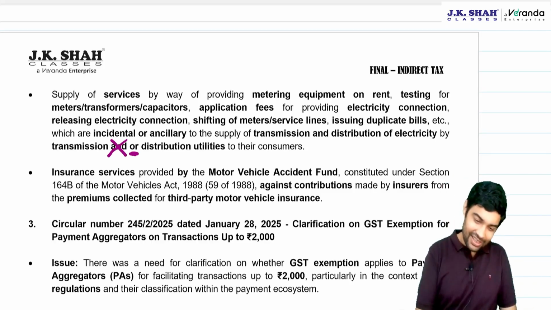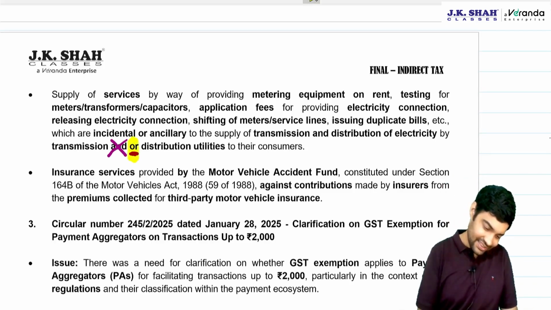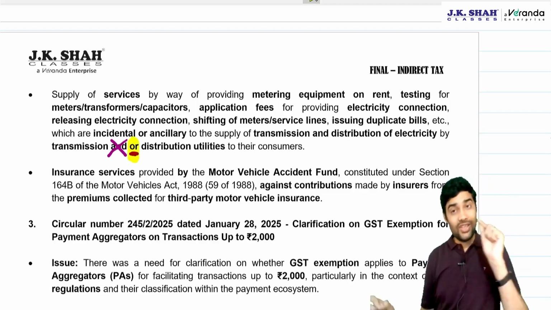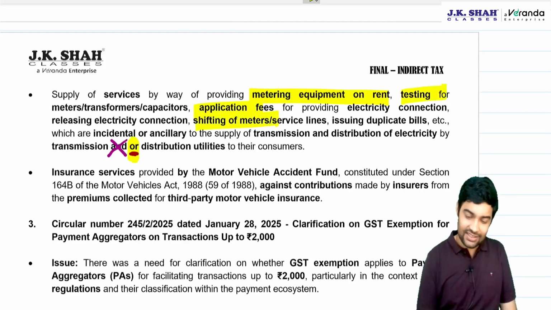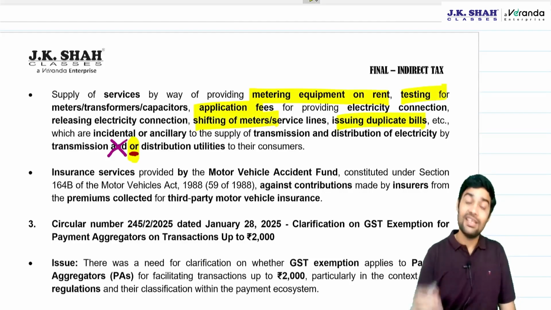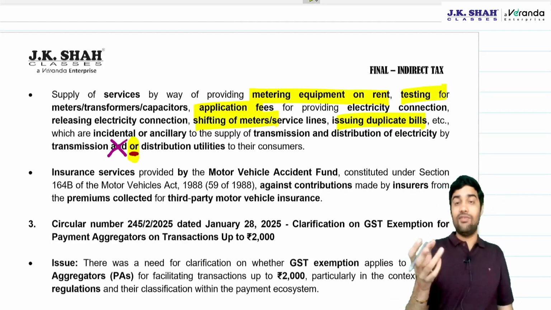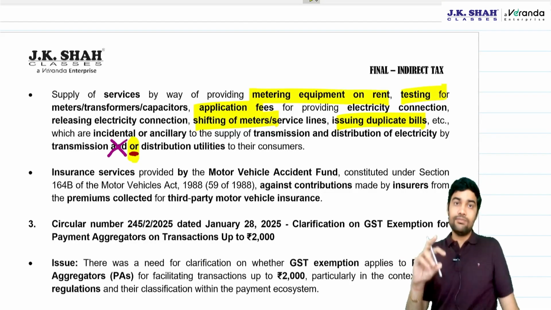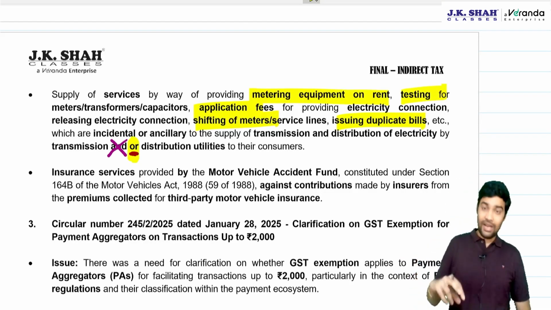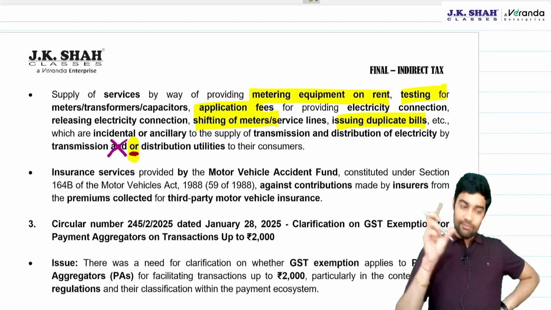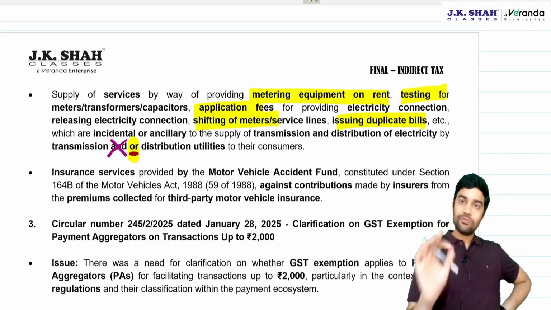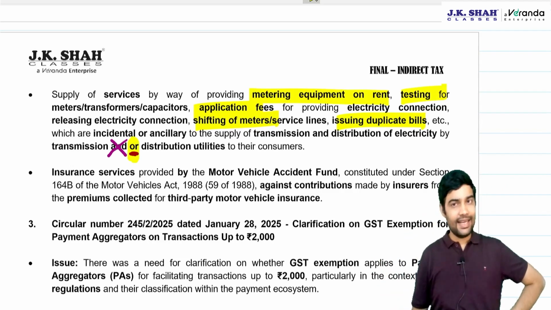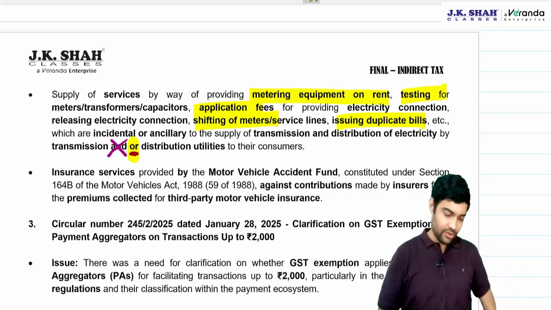Then they have now amended it, replacing this "and" with "or". So now all these metering, rent, testing, application fees, shifting charges, duplicate bill charges will be exempt whether provided by a transmission utility or by a distribution utility. Both will enjoy an exemption. Okay.